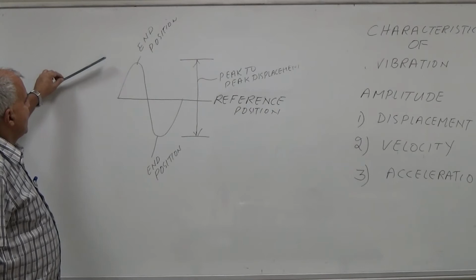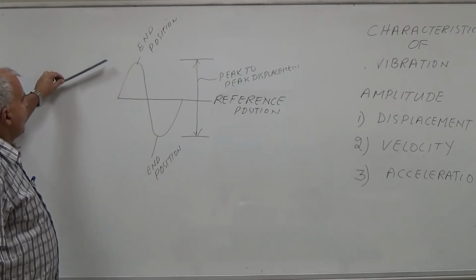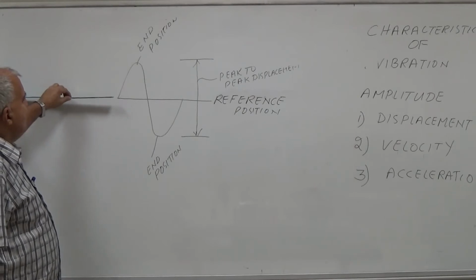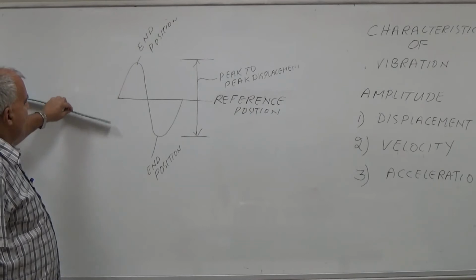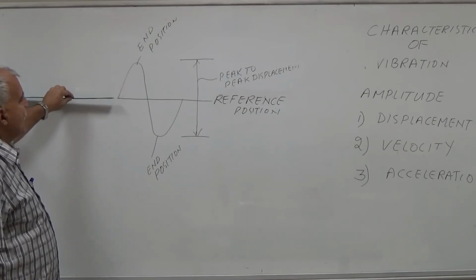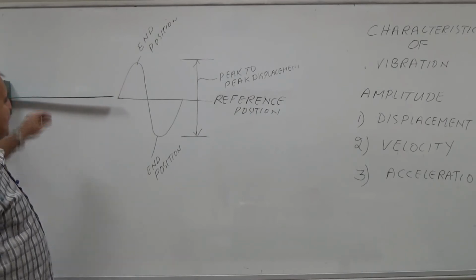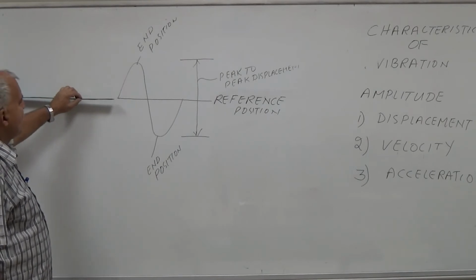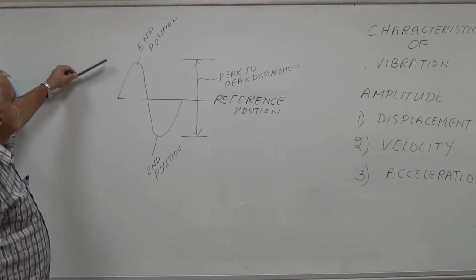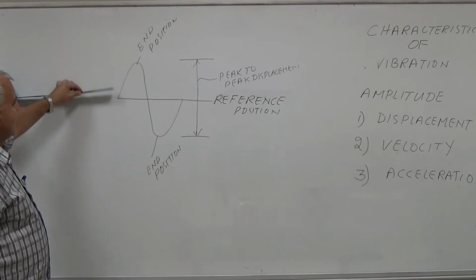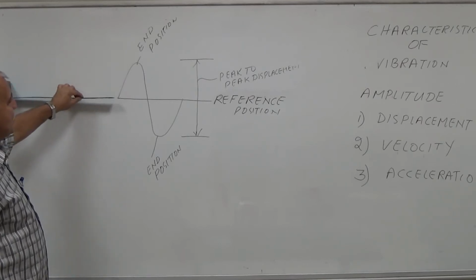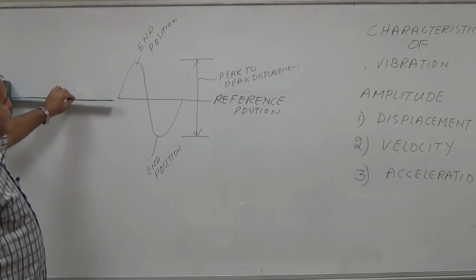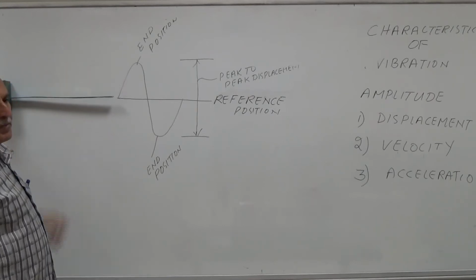The movement of the machine from the reference position to one end, then to the other end, and then coming back to the same position is called one vibration. From the reference position it moves to one end, then comes to the opposite end, and then comes back to the same position. This is called one vibration.